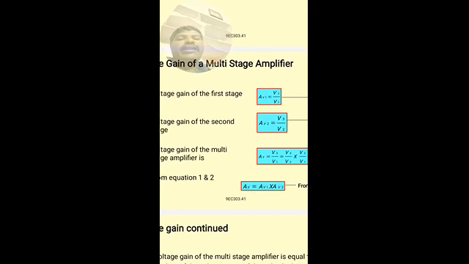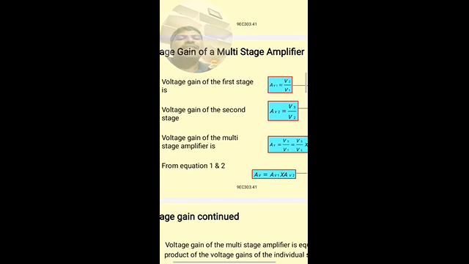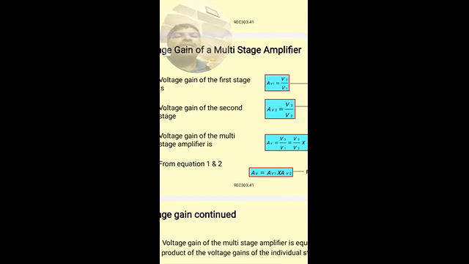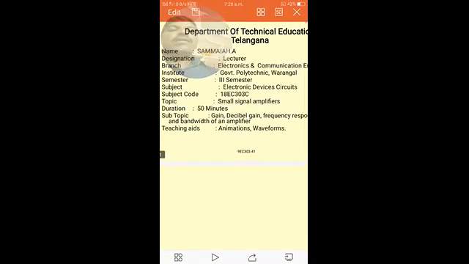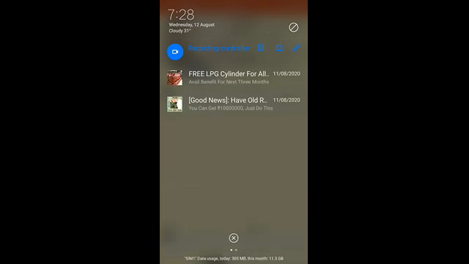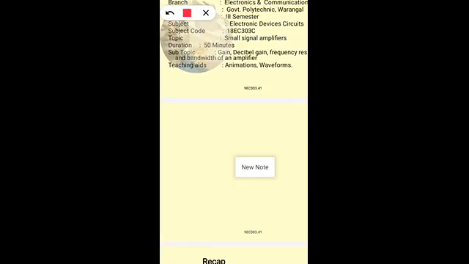product of the gains of the first and second stage. So we can write the expression for the multi-stage amplifier: AV is equal to V3 by V1, which is equal to V2 by V1 into V3 by V2.